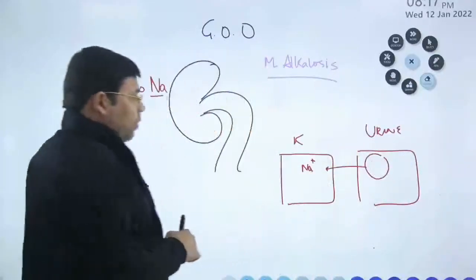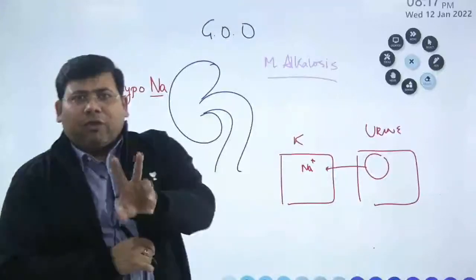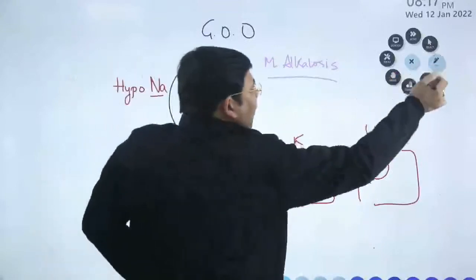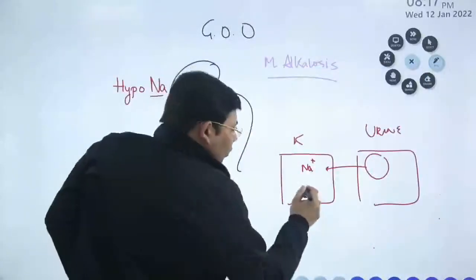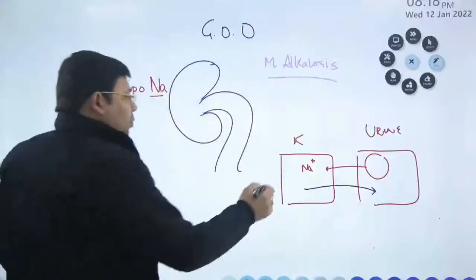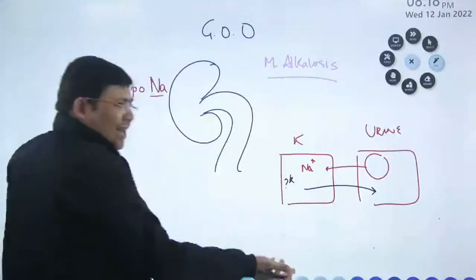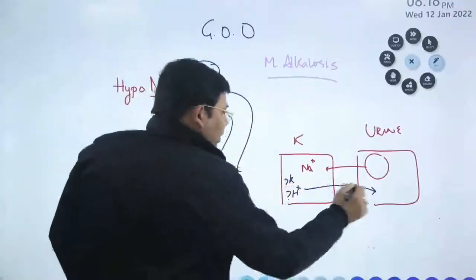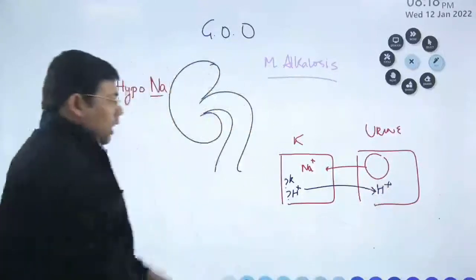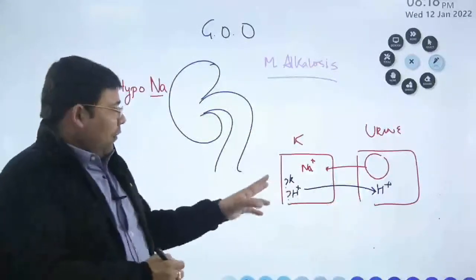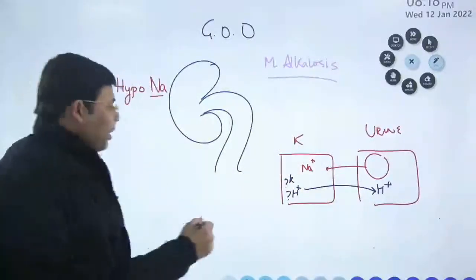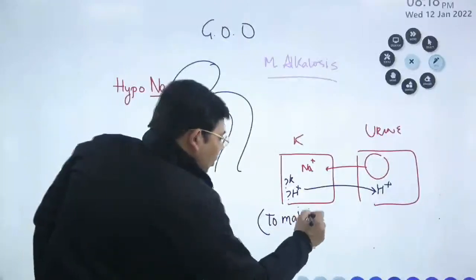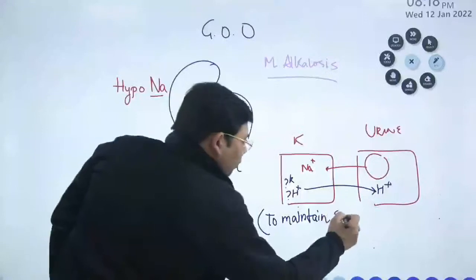If the sodium is absorbed, there will be a deficiency of one positive cation. So one positive charge is deficit, and you have to return that positive charge. What are you going to return? Either you have to return the potassium, but already the potassium is deficit, so you are left with no option, and this hydrogen H plus has to go here into the urine. Why is H plus exchanged? In order to maintain electrical neutrality.